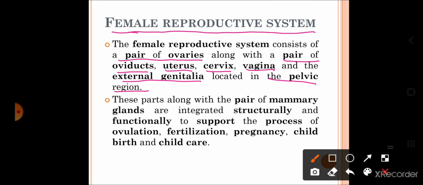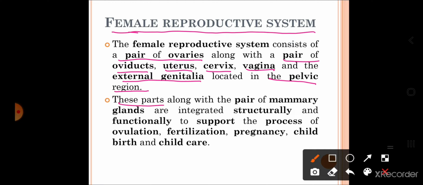They are basically involved only in the transportation of the gametes, right? So, those organs in which gamete formation takes place are called primary sex organs. In females, ovaries are the organs where the egg formation takes place, and hence the ovary is considered as the primary sex organ of the females.